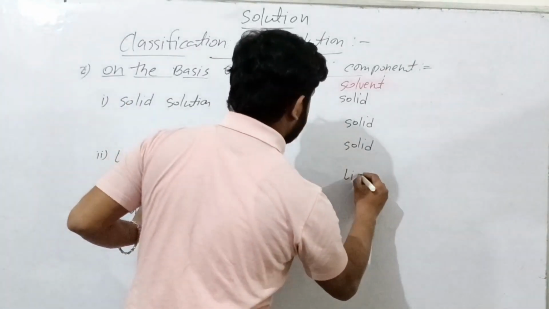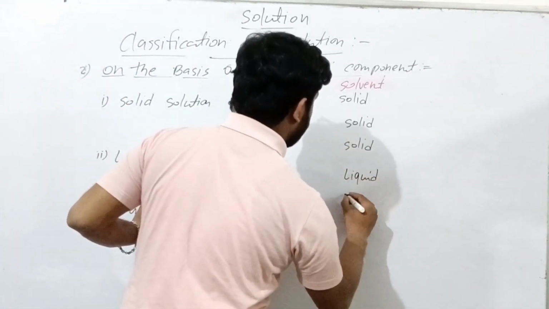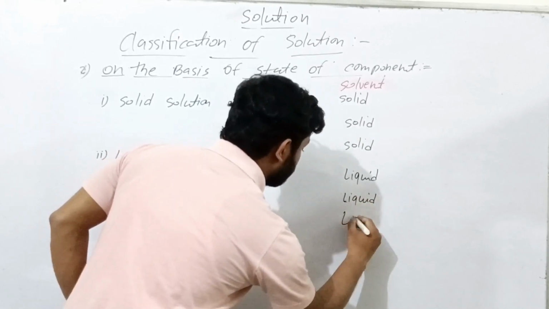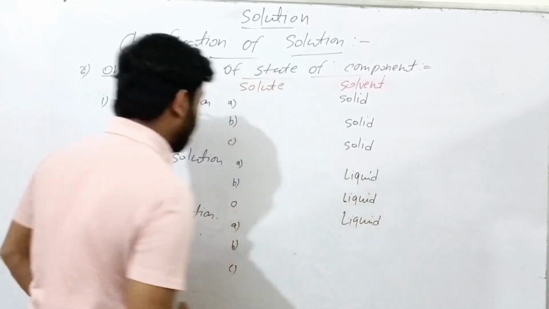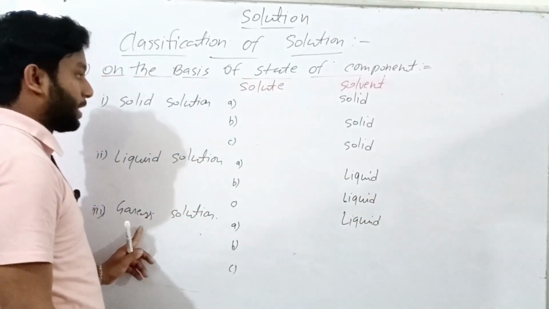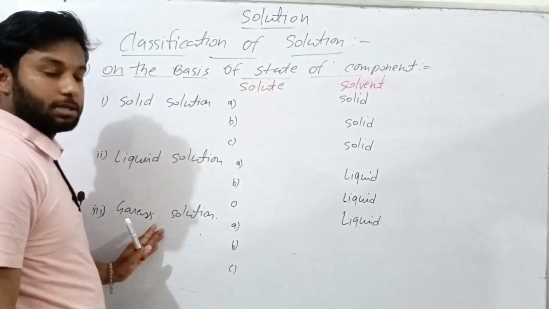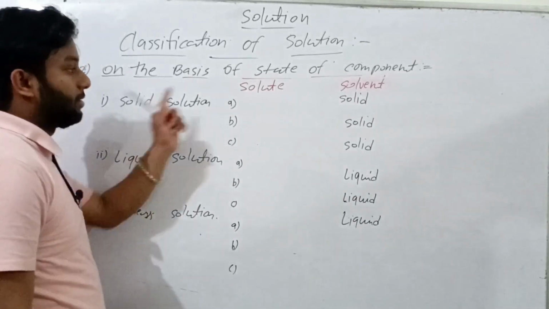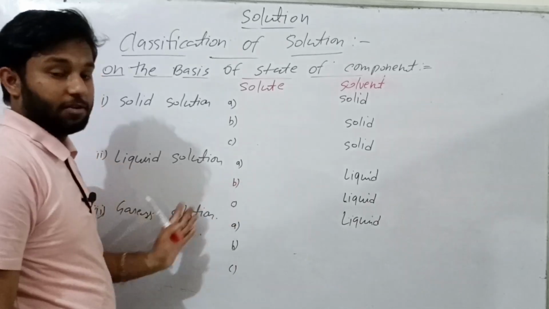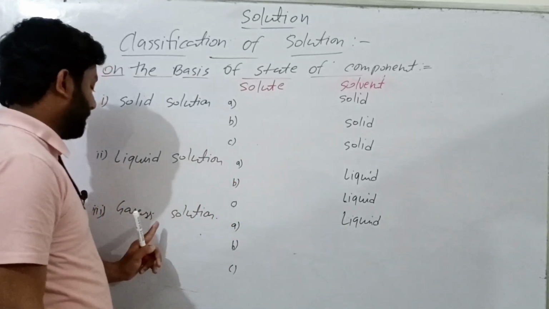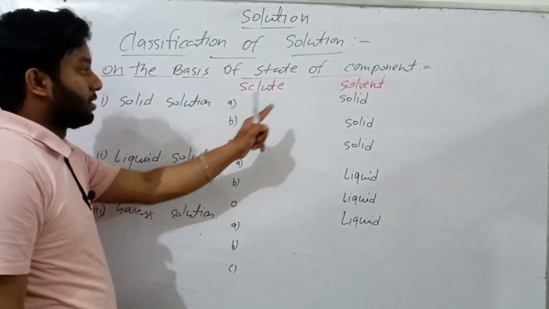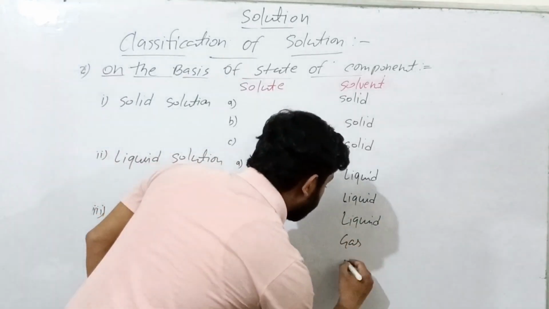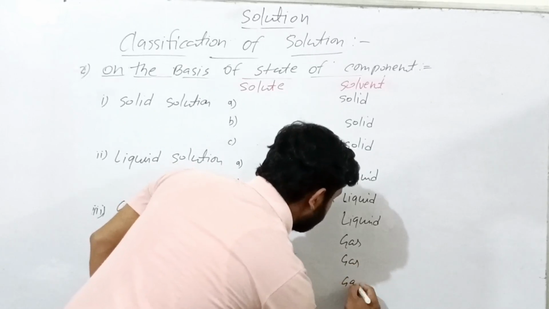It means A liquid, B liquid, C liquid, and in the gaseous solution, the gaseous solution is defined by the state of solvent. It means in the gaseous solution, solvent phase is gas. Solvent phase is gas, gas and gas.